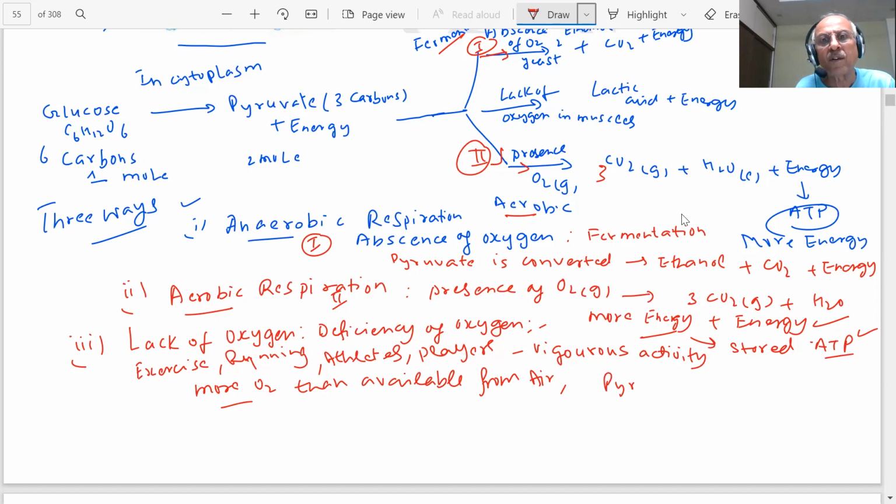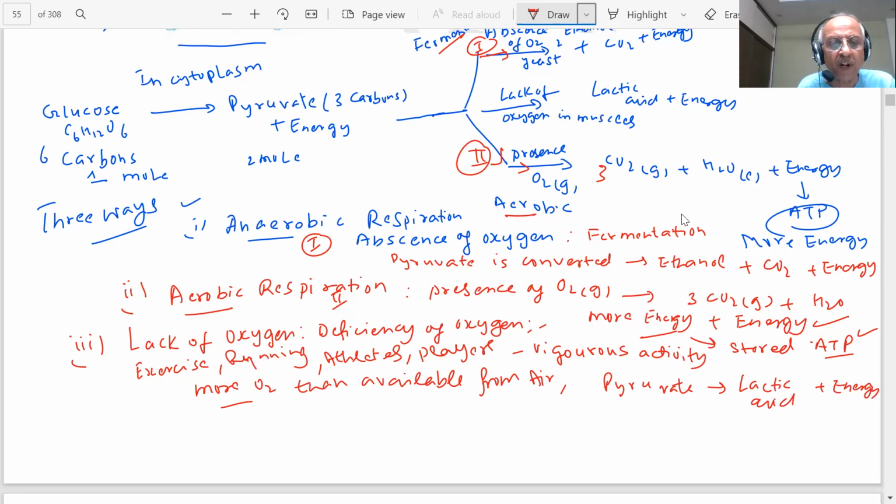These 2 moles of pyruvate which were obtained from glucose, they are converted, students, into lactic acid. Lactic acid, which contains 3 carbons, students, lactic acid and energy.